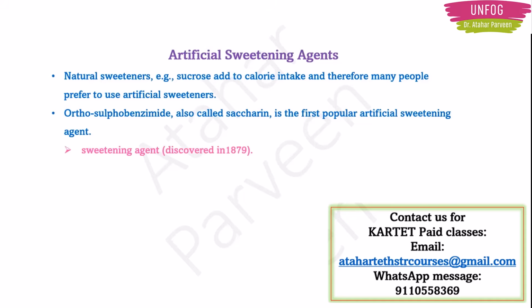This was discovered in 1879. You need to remember the year. This sweetening agent saccharin was discovered in 1879, and since then it has become a popular artificial sweetening agent. It is about 550 times as sweet as cane sugar. Means if you use 1 spoon of cane sugar, in that place 1 particle of saccharin will be more than enough to give so much sweetness.